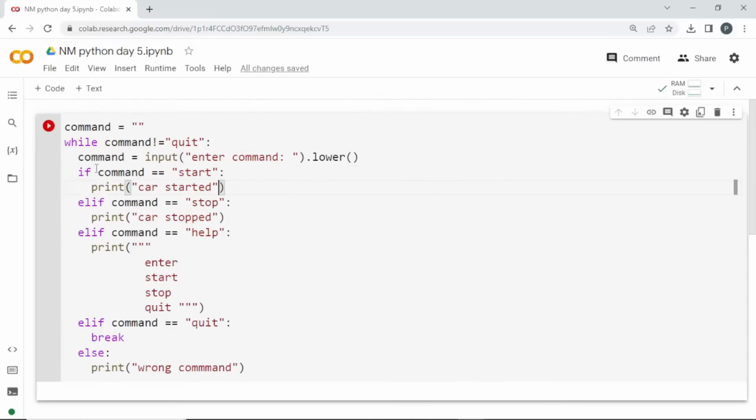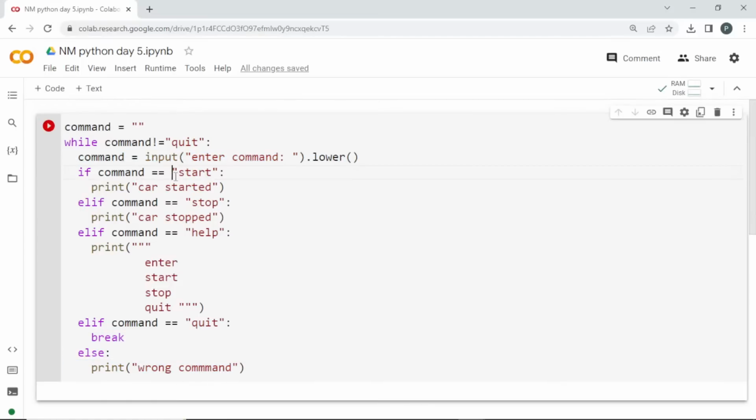Using conditional statements, I am checking whether the command is start. If it is start, it just prints car started. If the command is stop, it prints car stopped. And if the command is help, I am printing enter start, stop and quit. These are the options I am going to show him. Every time the loop runs, it asks for user input, and only when the user enters quit will it terminate the loop. If he enters something else, it tells wrong command and asks the user for input again.